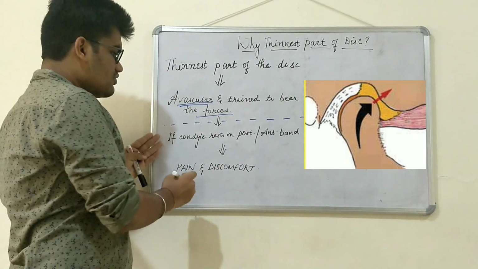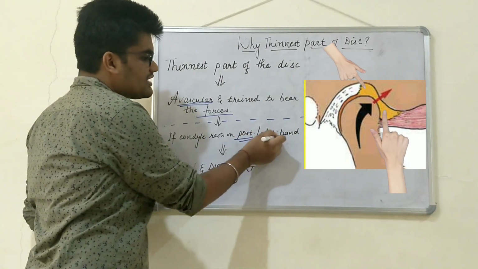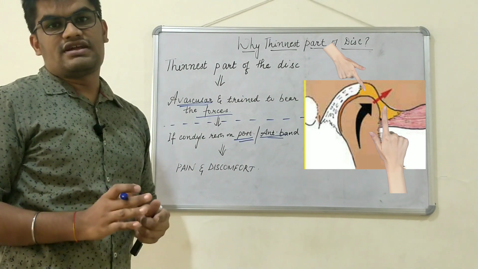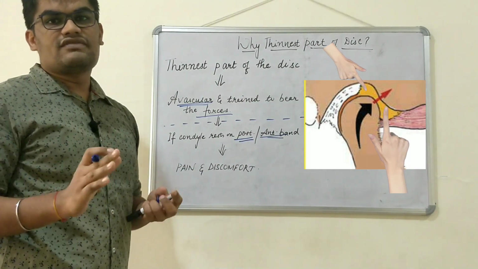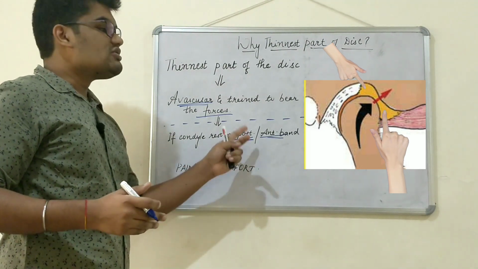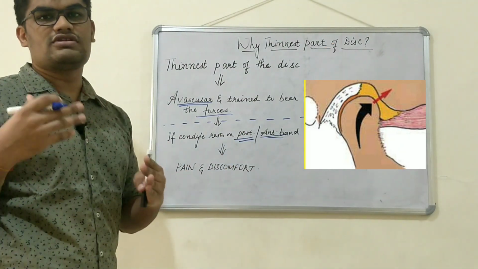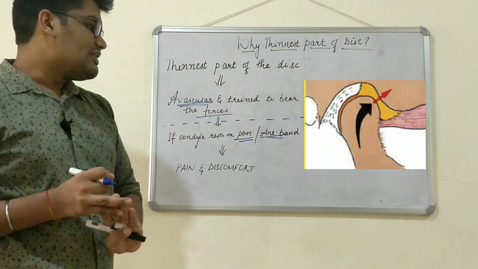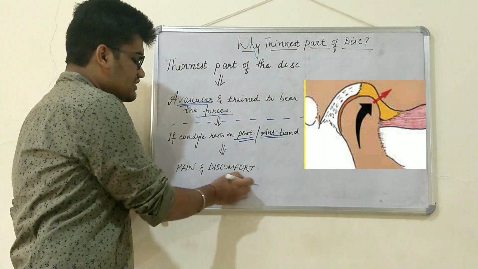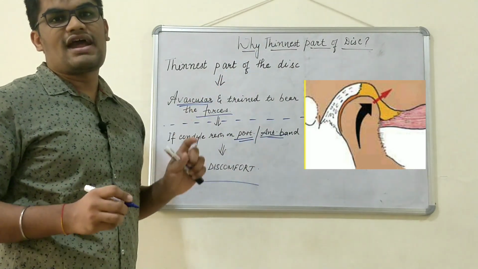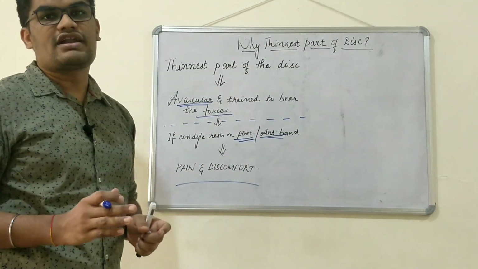Whereas if the condyle moves to the posterior or anterior band, those bands are highly vascular as well as innervated with nerve supply. So if the condyle articulates with the posterior or anterior band, this is going to lead to compression of the nerves as well as the arterial blood supply, because of which this might lead to pain and discomfort. Hence the thinnest portion of the disc is the most preferred site for the condyle to articulate.